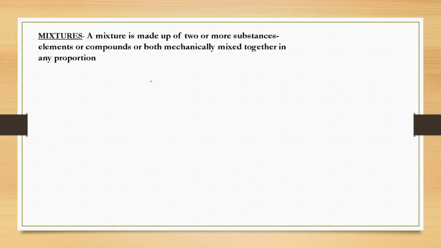Next, coming to the term mixture. What are mixtures? A mixture is again made up of two or more substances. What can the substances be? It can be an element. The substance can be a compound also, and here they are mechanically mixed together in any proportion. So there is no ratio in which they are combining. An example is air, and the second example we can take is sand and salt.